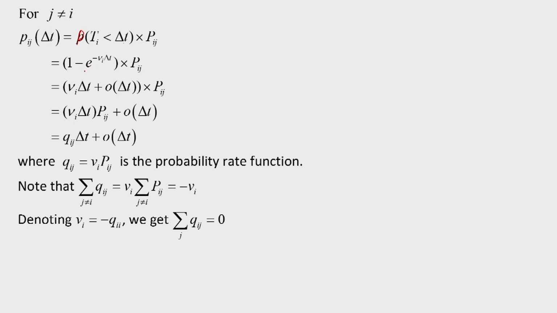Greater than delta t is e to the power minus nu_i delta t, which we have derived, so less than is 1 minus e to the power minus nu_i delta t, multiplied by P_ij.